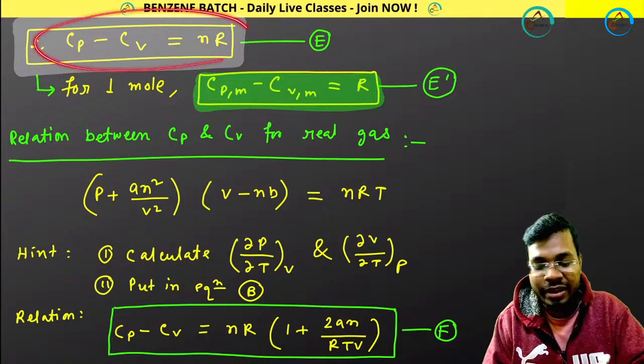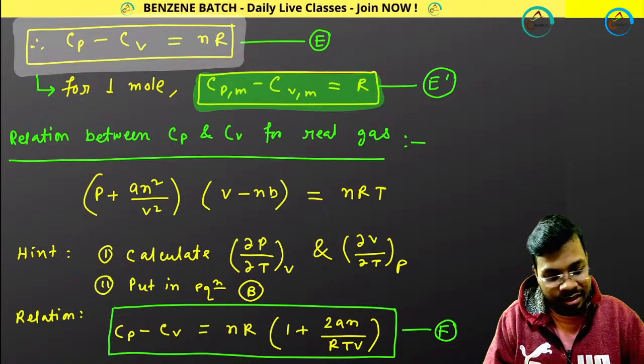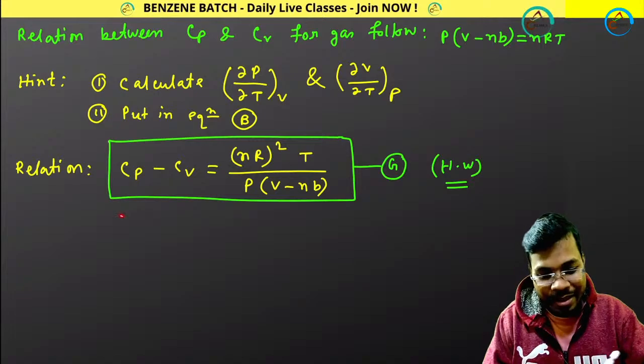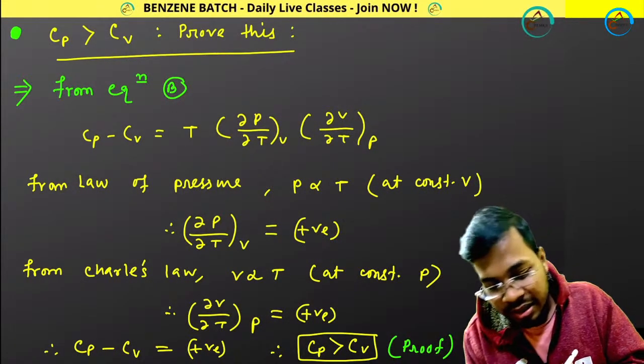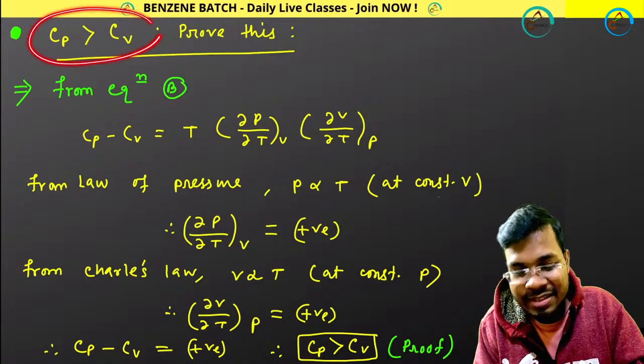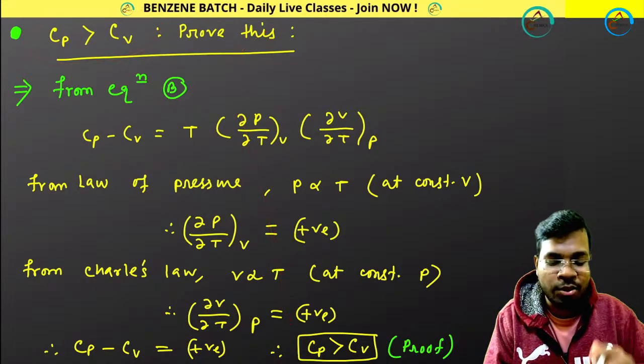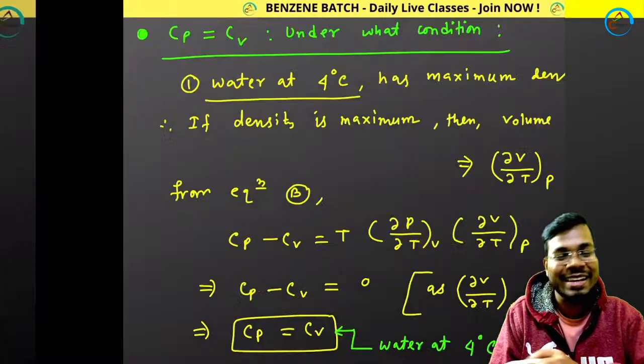So I have proved it, how it is, for ideal gas. Then the 6th one, the 7th one, and that's all. Can you prove that Cp is greater than Cv? I have also proved this. Don't worry, you don't need to prove it. Just remember Cp is greater than Cv.